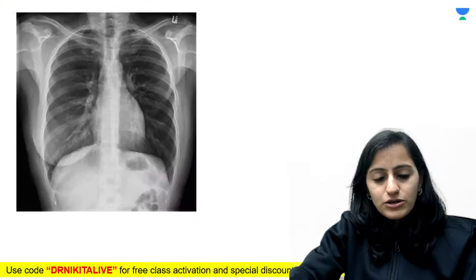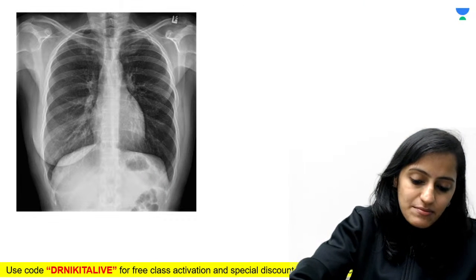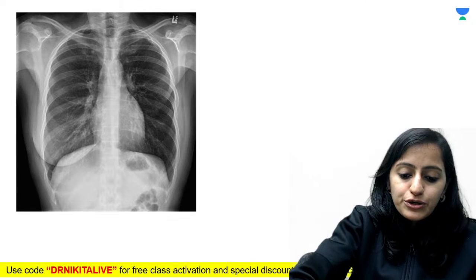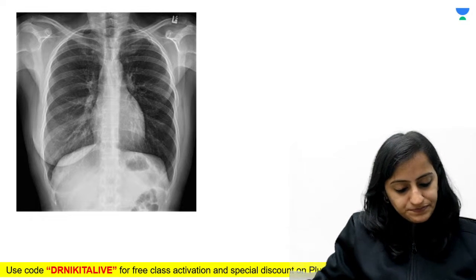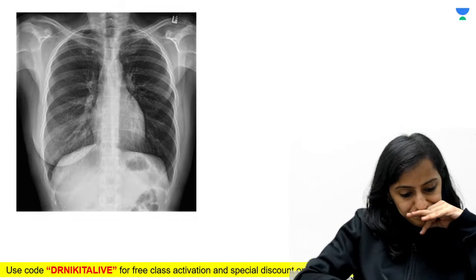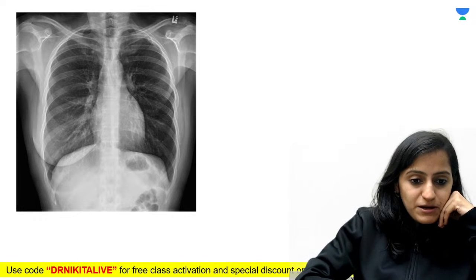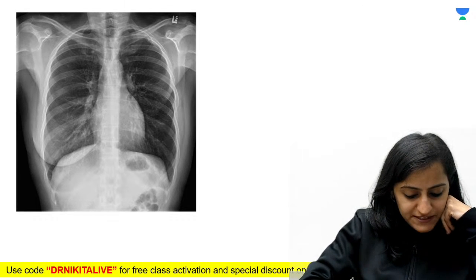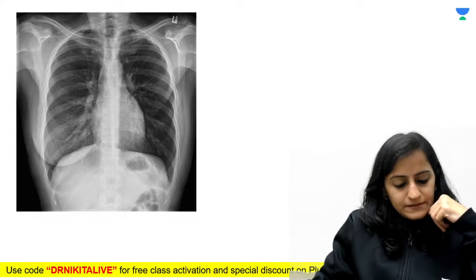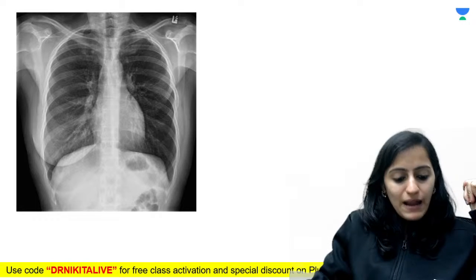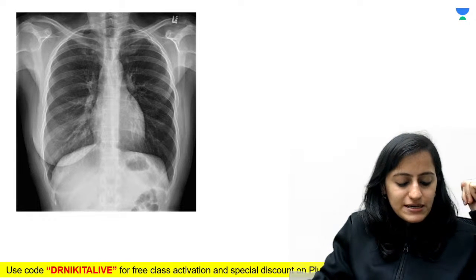So let us have a look at the causes here. Now in this image, do you see the difference in the appearance of the two sides? Which side is appearing more black, the right side or the left side? And what do you think is the cause?